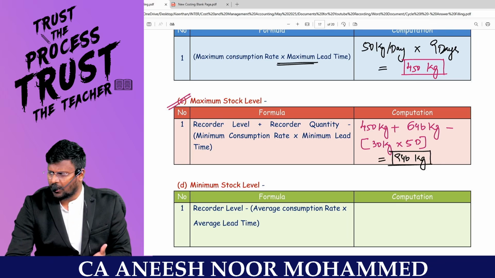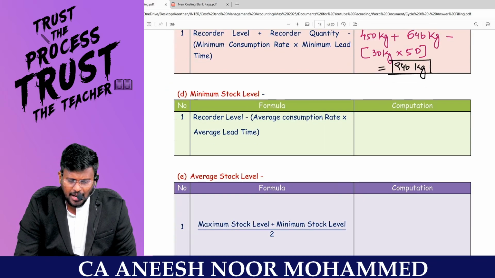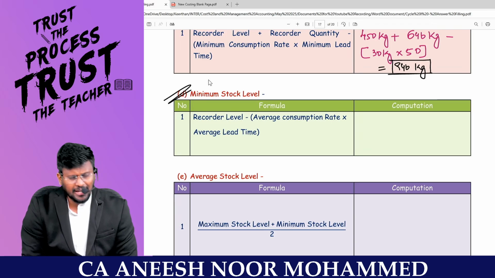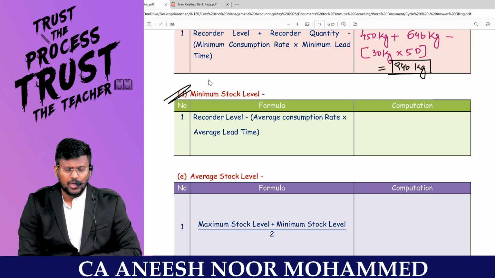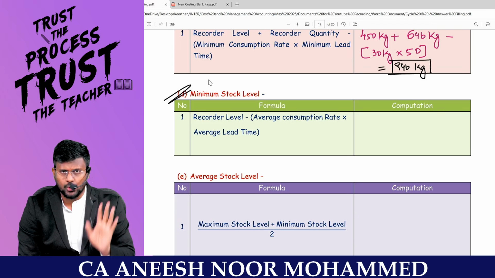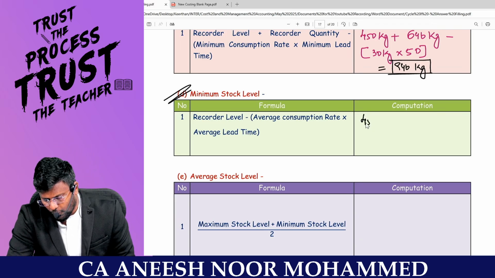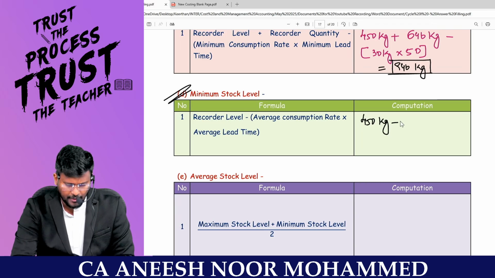Beyond this level, if I am carrying stock, I will be unnecessarily piling up the stock and wasting my money. But at any point of time, I should have minimum stock level. This much stock minimum I should carry. What is my reorder level? My dear lovable students, look at the question. 450 kg is the reorder level.